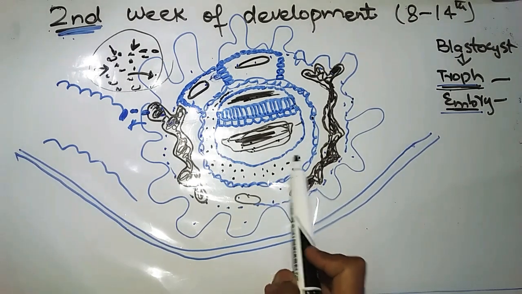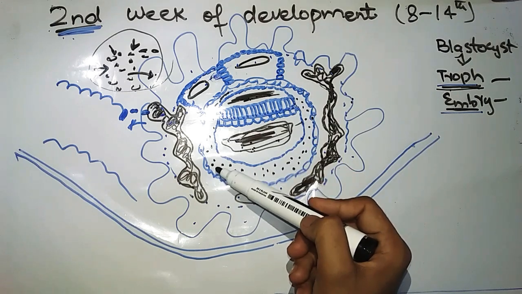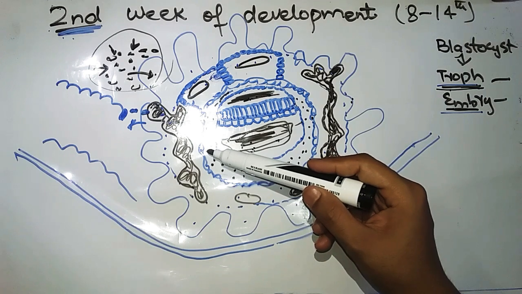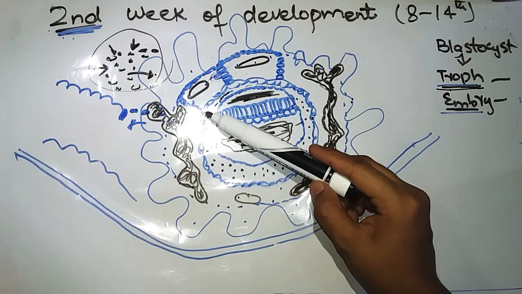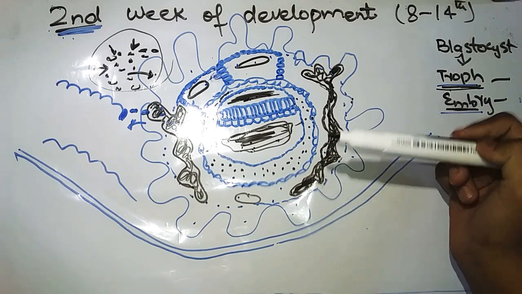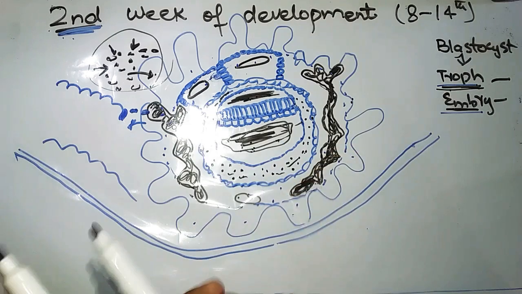This mesoderm is called extra embryonic mesoderm as it is outside of the embryoblast. It is formed by the proliferation of cells from the syncytial trophoblast.